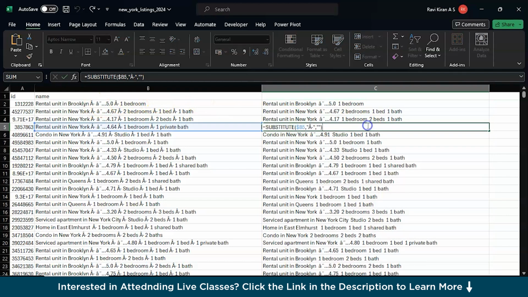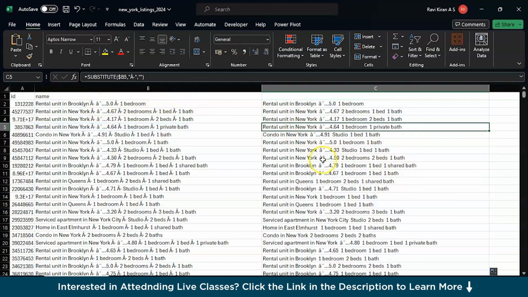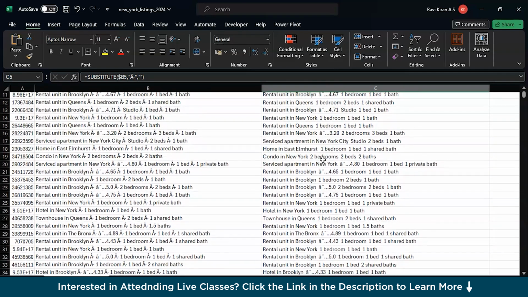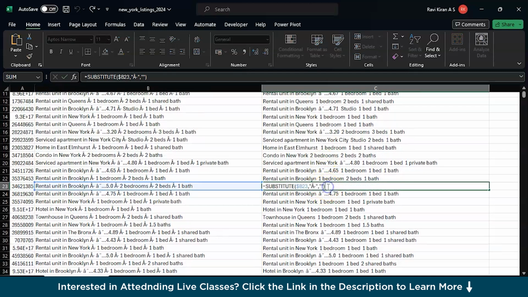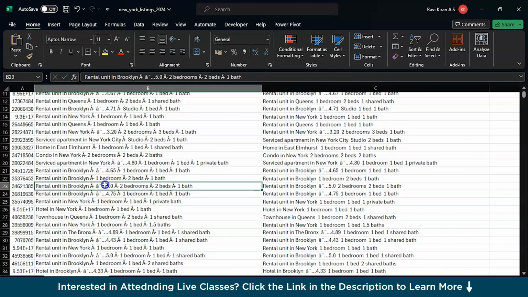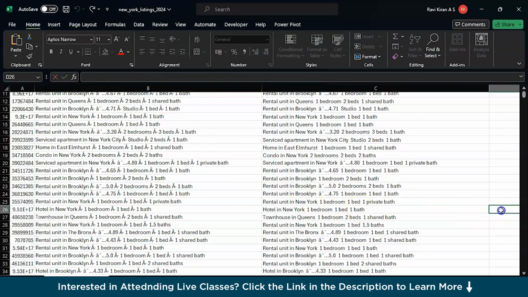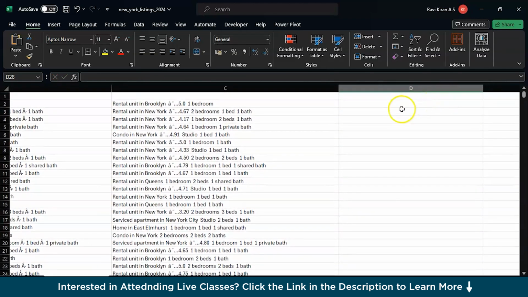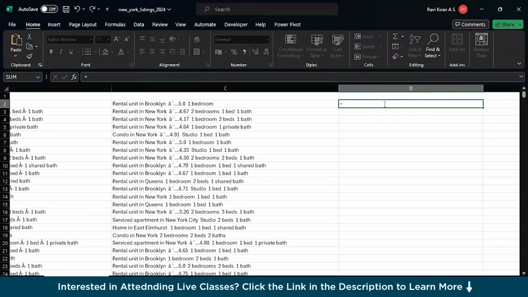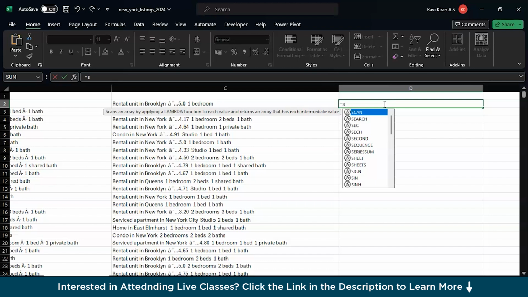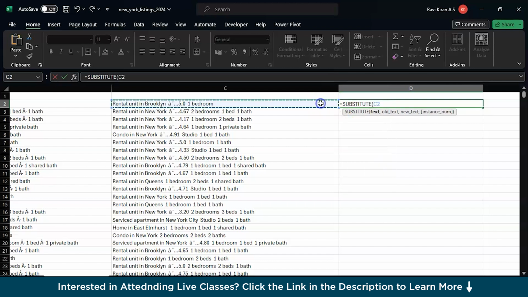Now we have another type of symbol, right? If you clearly check the entire data set, we just have one more special symbol, which happens to be the lowercase a, followed by a few full stops, right? Now let's try to replace that as well. We are going to use the same substitute function, cell address.